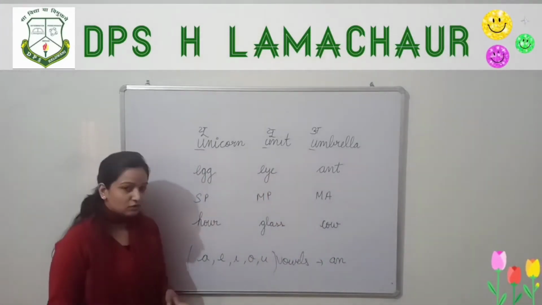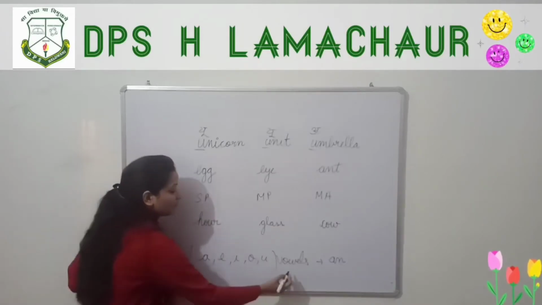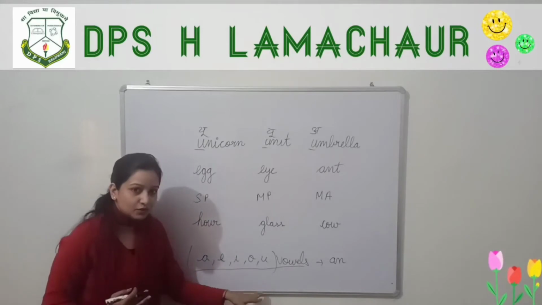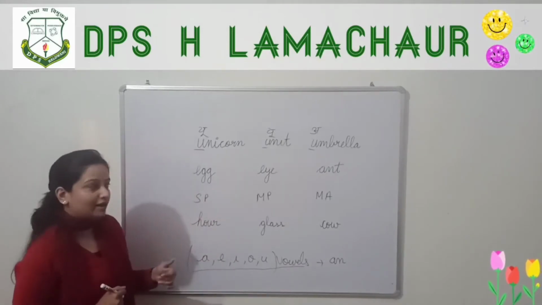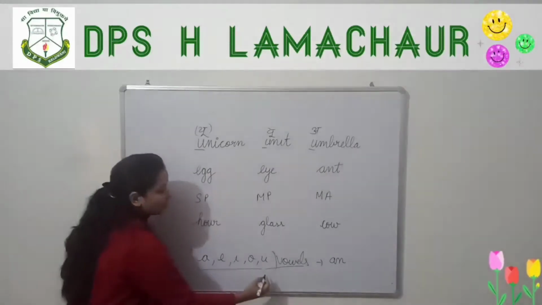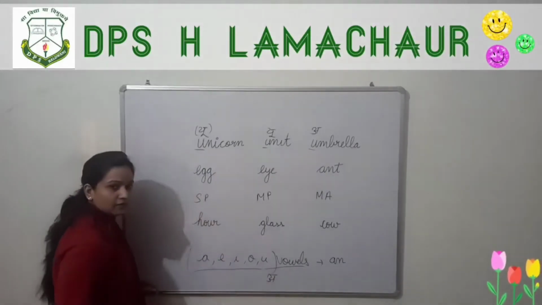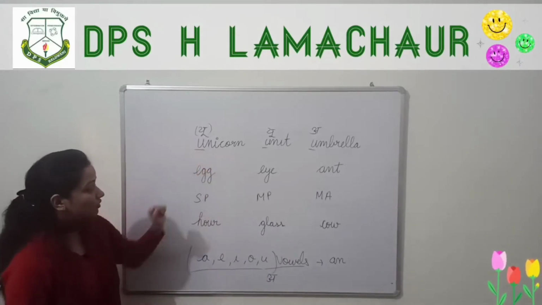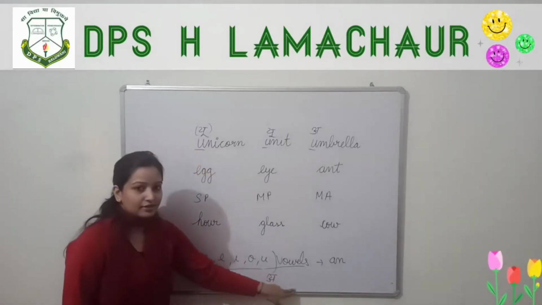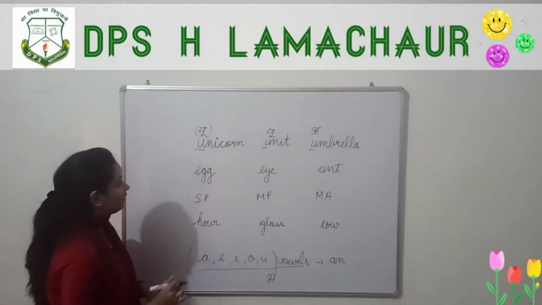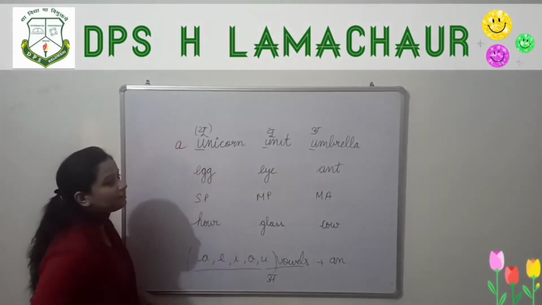But this is not the truth. Only when the word sounds like A, E, I, O, U do we write an. Here unicorn starts with the sound U, as in you. So this is not a vowel sound, so we don't have to use an. Here we have to use a unicorn.